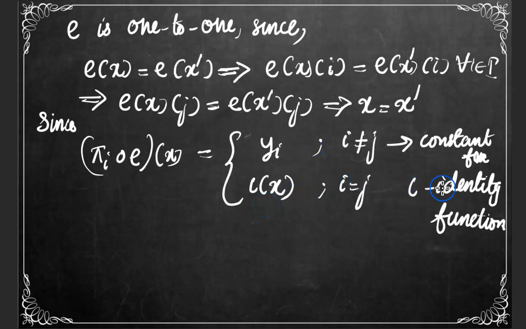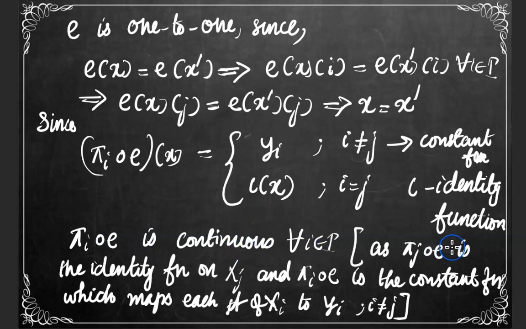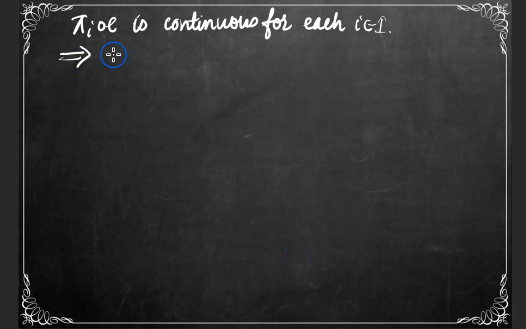So in both cases, since constant function and identity function are continuous, we can say that pi i composition e is continuous for each i. Thus, as pi j composition e is the identity function on Xj and pi i composition e for i not equal to j is the constant function which maps each point of Xj to the constant yi, the composite pi i composition e is continuous for each i, and this implies that e is continuous.